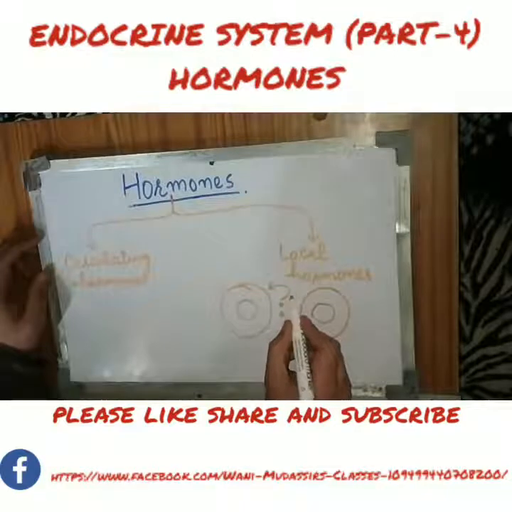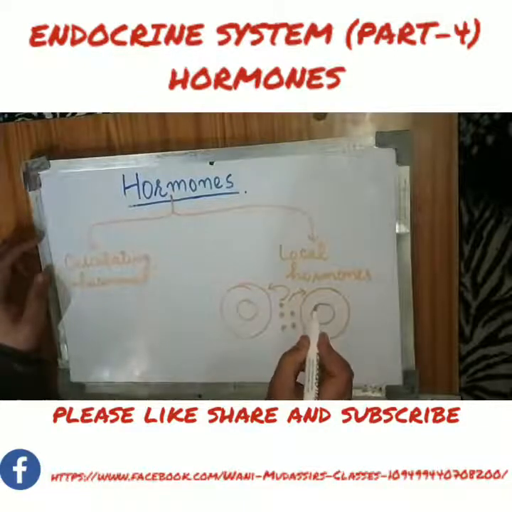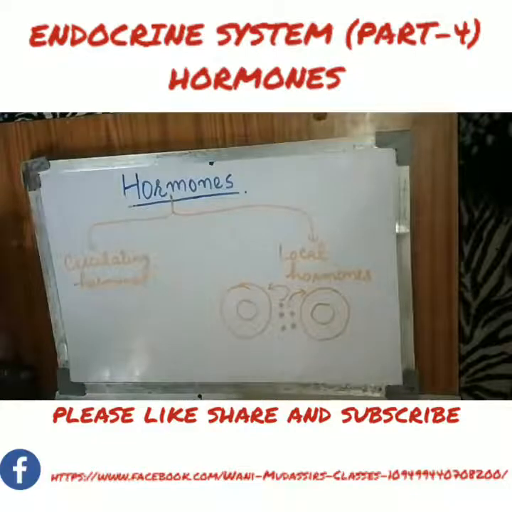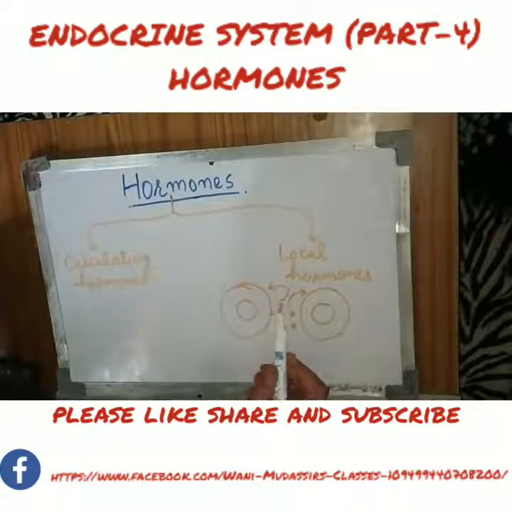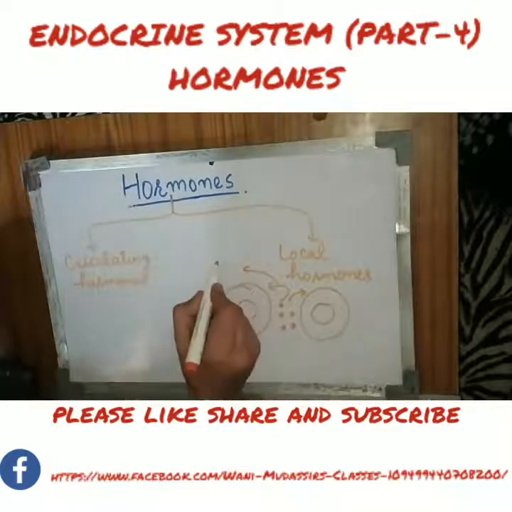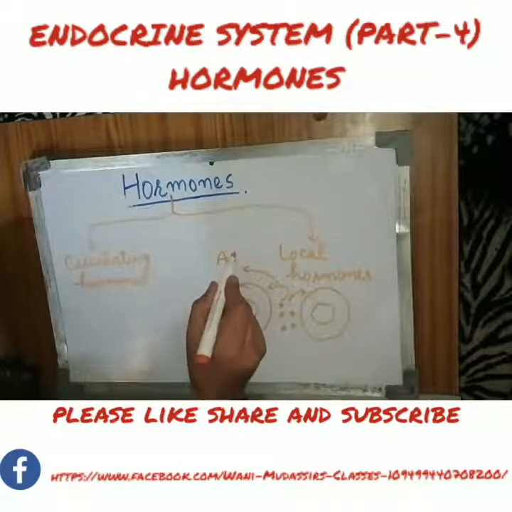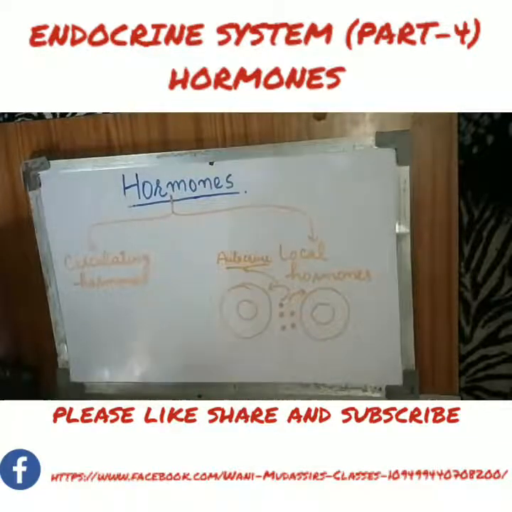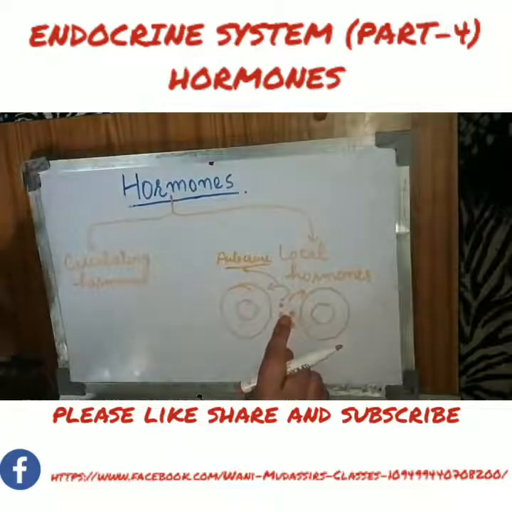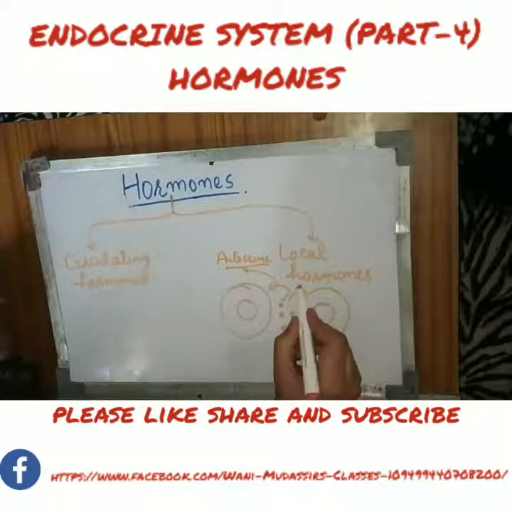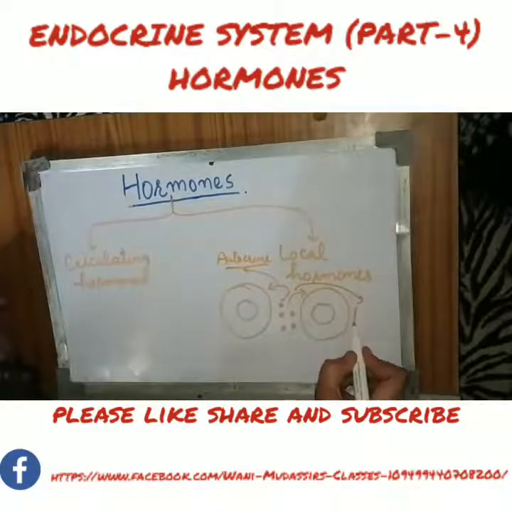If they act on the same cell from where they were secreted, that is called autocrine. We have already discussed all this in the previous videos. And if these local hormones act on the neighboring cell, then this is called paracrine.